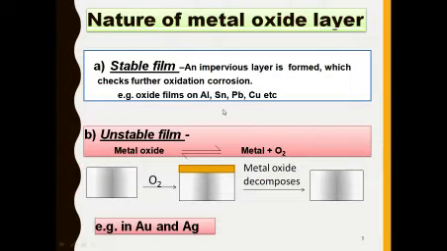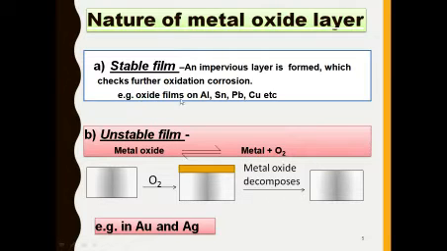So the first one is the stable film. An impervious layer is formed which checks further oxidation. This corrosion is called a stable film. So the metal oxide layer formed over the metal surface continuously sticks on the metal surface. That type of metal oxide film is called a stable film.